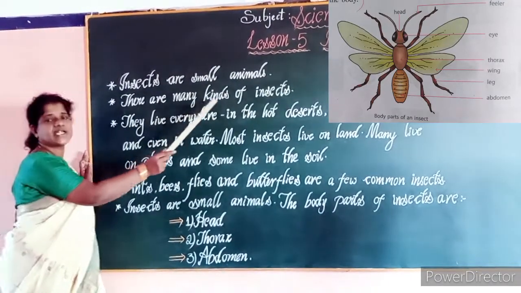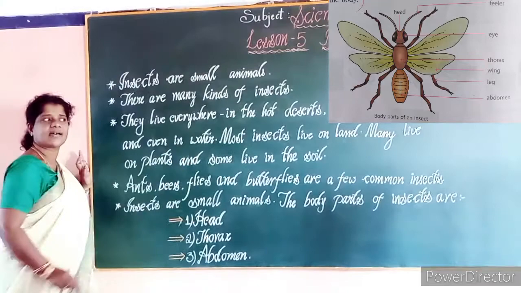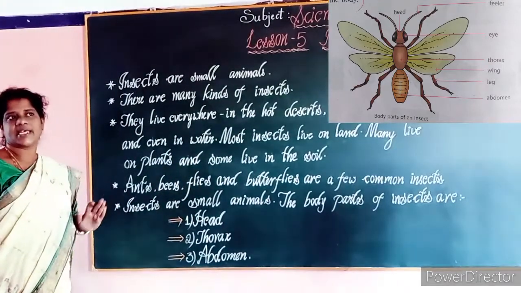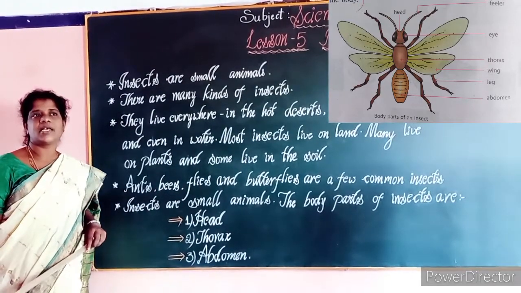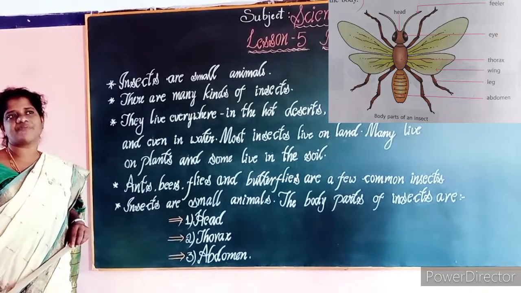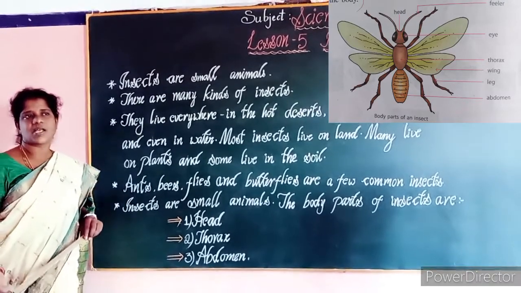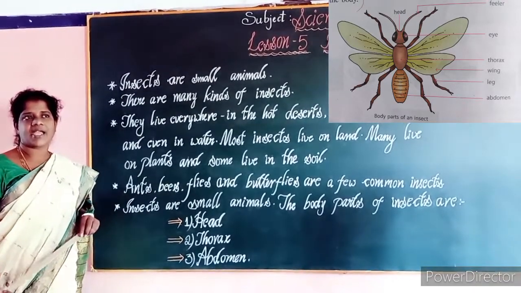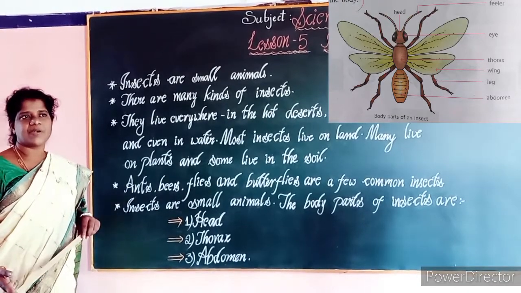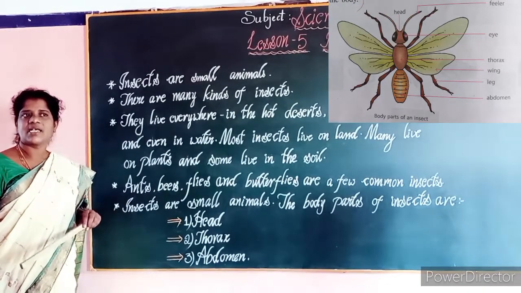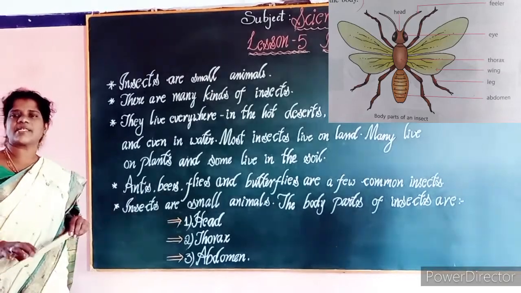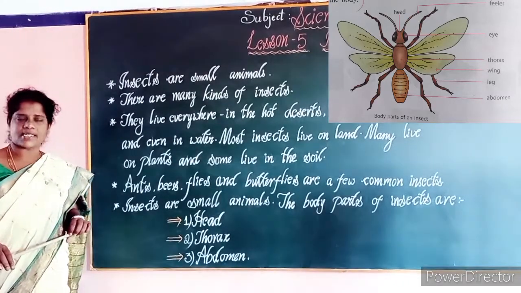There are many kinds of insects. For example, some insects we can identify are mosquitoes, dragonflies, bed bugs. Like that we can take some examples for the insects.